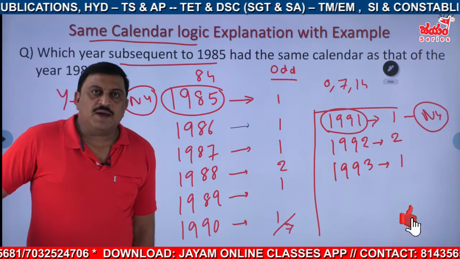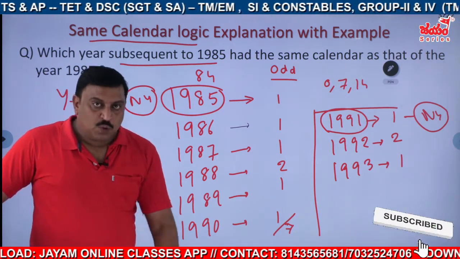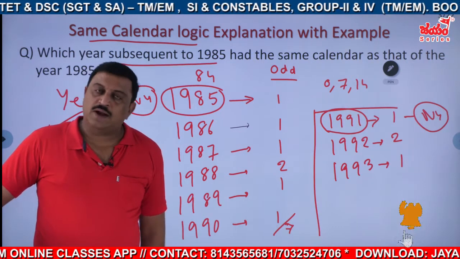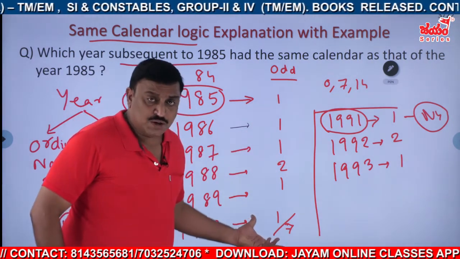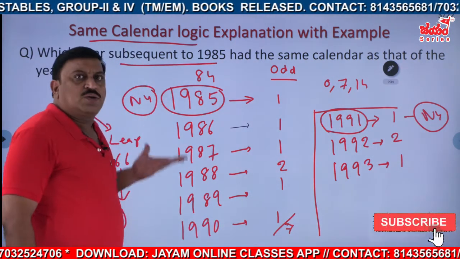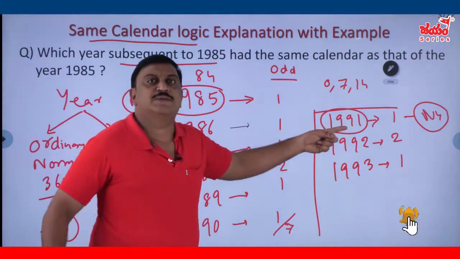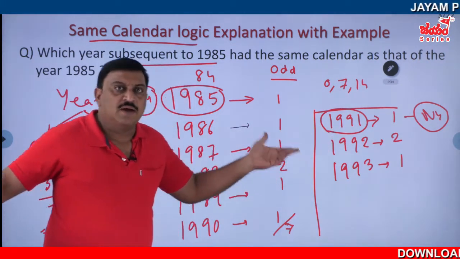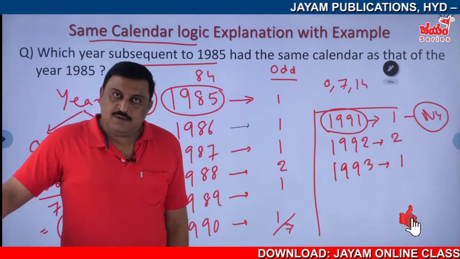Maybe 90% of questions are easy, but the 10% you should crack. For that reason I am giving this much explanation. Okay, 1 and 1. So definitely for 1985, 1991 is the subsequent year which has the same calendar, right?